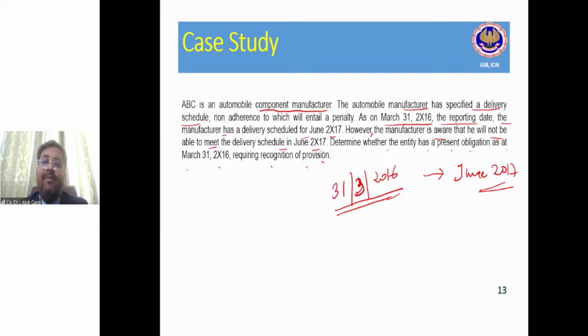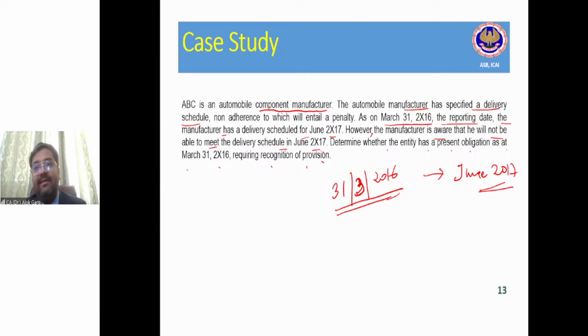So as on 31st March 2016, Tata Motors is aware, due to some problem in the supply of raw material or the manufacturing process, that they will not be able to supply these 10 vehicles to Infosys by June 2017. If they cannot supply by June 2017, the penalty will arise. Tata Motors has to pay the penalty to Infosys.